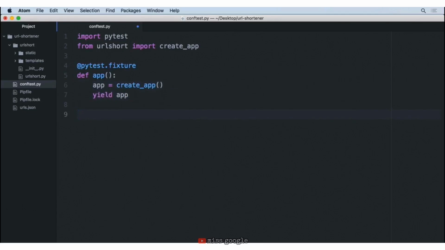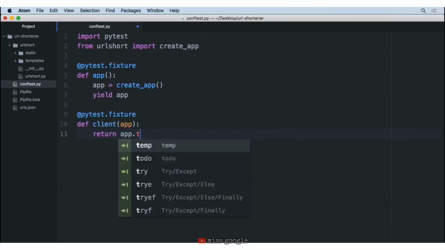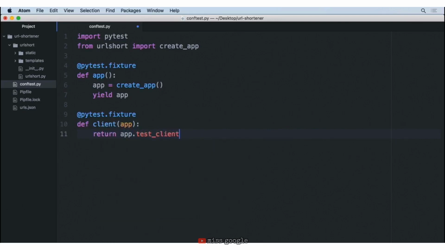Now, once we've done that, we have one more fixture to set up, and that is to get a client so that the testing framework can act as if it was a browser and testing out the project for us. So we're going to do another @pytest.fixture, and the function that we're going to create here is called client. Now inside of this client function, we need to have app as a parameter, and then we simply just need to return app.test_client.